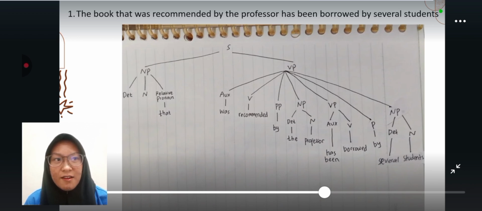There is also a verb phrase that is broken down into auxiliary verb, has been. The verb is borrowed, and it has preposition by. It also has noun phrase that is broken down into determiner several and noun students.